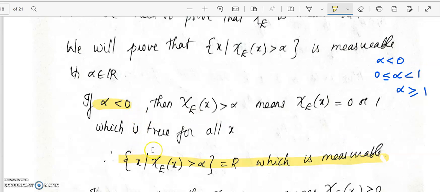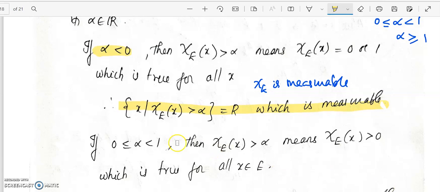When alpha is less than 0, our set is measurable. In this case, chi E is measurable since this set is measurable. Now we'll take the case where you have 0 less than or equal to alpha less than 1.